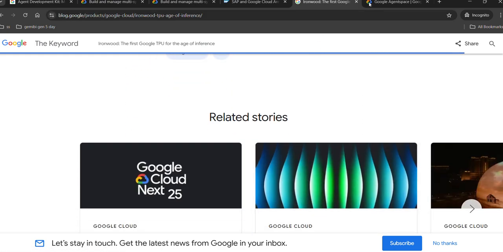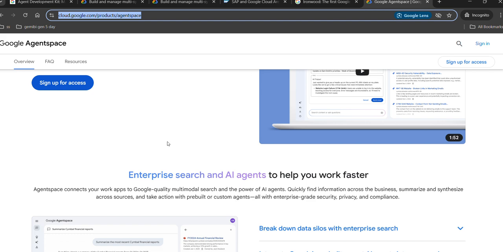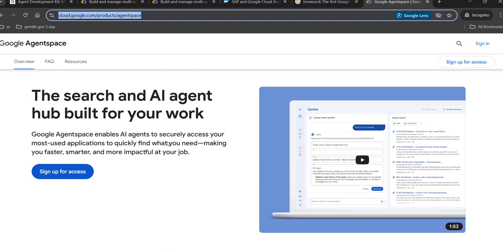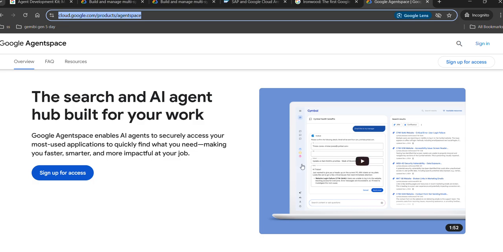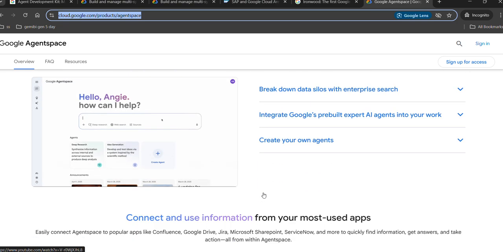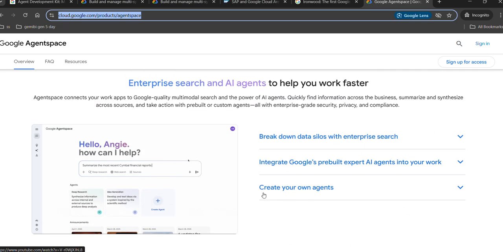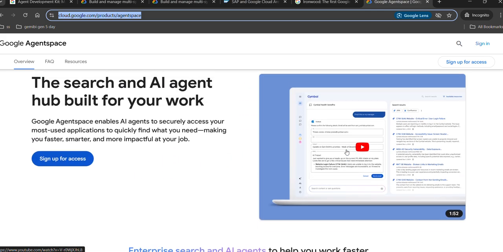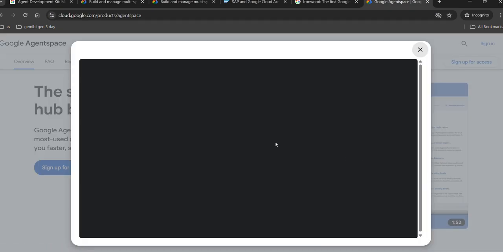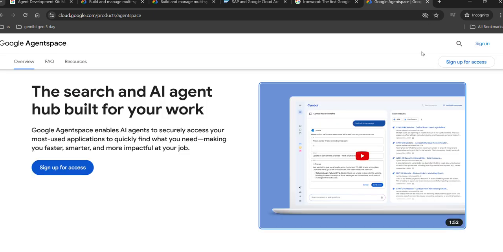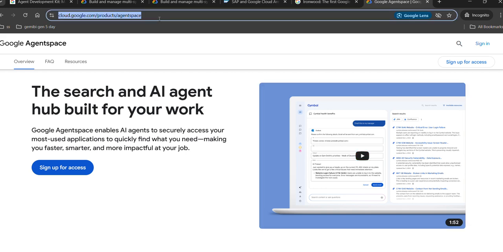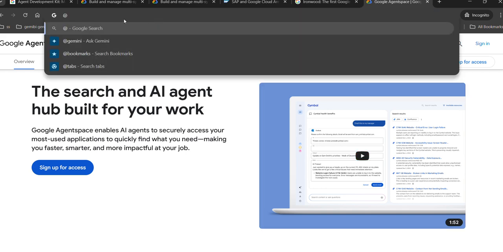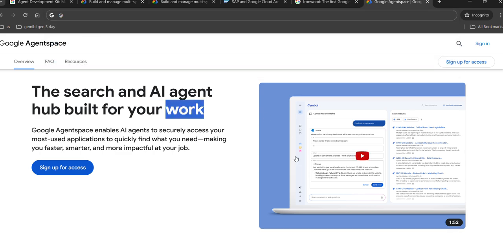We'll see this. So another one is Google Agentspace. As of now, it's not available to use. We need to wait for some time to get these actions. So how does this work? It will work in the browser itself. If we need to run it, we give the add symbol. We can ask Gemini.